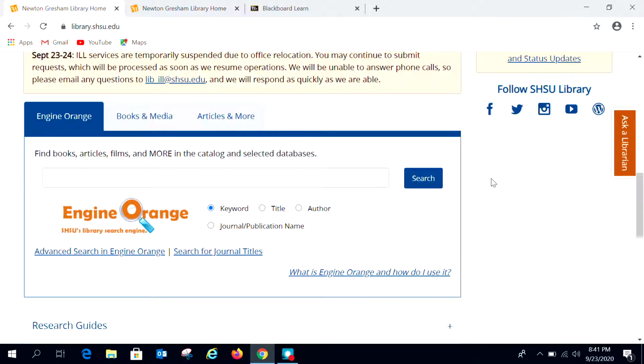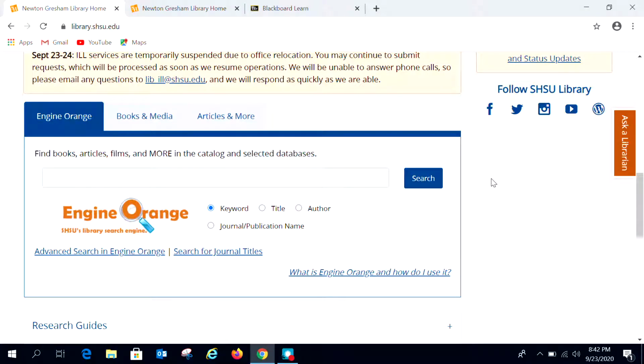Before we get into doing a search, however, I'd like to talk a little bit about what Engine Orange contains. Engine Orange will give you access to our online catalog, so you'll have access to information regarding our physical books as well as our electronic books, our media content, which would include documentary films, newspapers, trade publications, magazines, and of course our scholarly articles. So you might be thinking to yourself, wow, that's about all I would ever need for a research paper. I'll just do all my searching here.